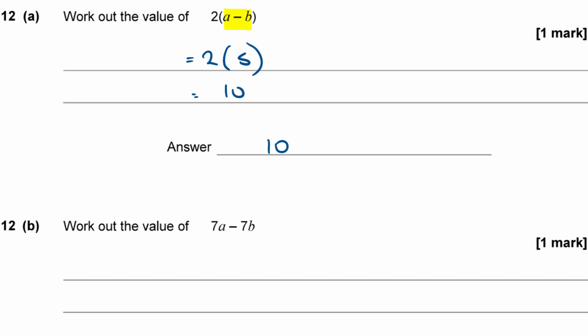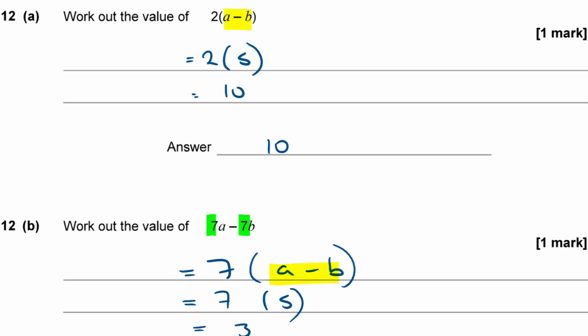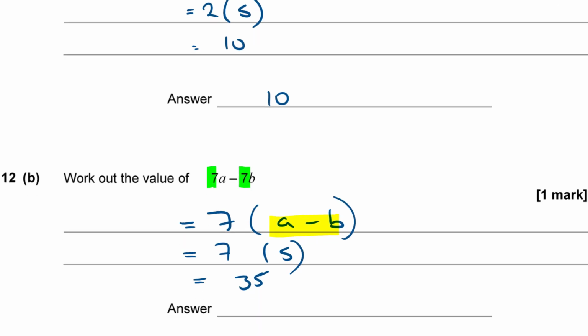Okay, now part B says work out the value of 7a minus 7b. Now can we do something similar here? You notice I've got a 7 and a 7 in both terms, so they're common, aren't they? So I can factorize out that 7 and rewrite this expression as 7 lots of a minus b. Now again, I've got this expression at the end here, which is a minus b, and I know that that is worth 5. So then I can do the same thing. I can replace it with the value 5, and 7 5s are 35. So 7a minus 7b must be equal to 35.